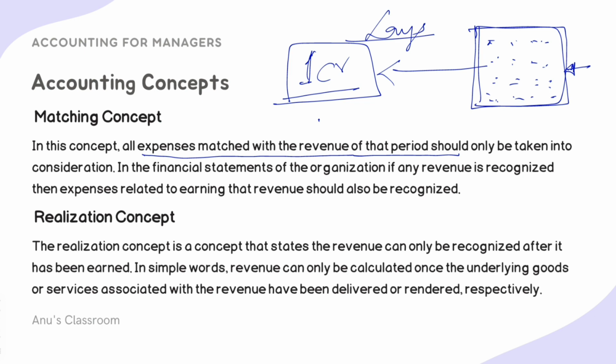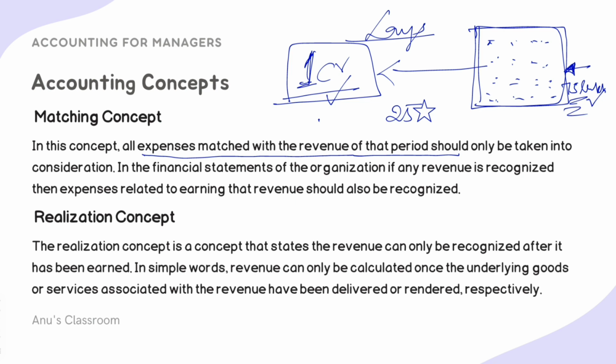So every revenue should have its associated expense also mentioned. You cannot say that you got 1 crore revenue without saying that you had to put in maybe 75 lakhs into acquiring the land and harvesting it. We should not omit this, because if you mark this and this, then it means that in total you got only 25 lakhs profit. But if you omit this, then it would mean that you got a profit of 1 crore. That is wrong, right? That is a fraud. Okay, that is the matching concept.